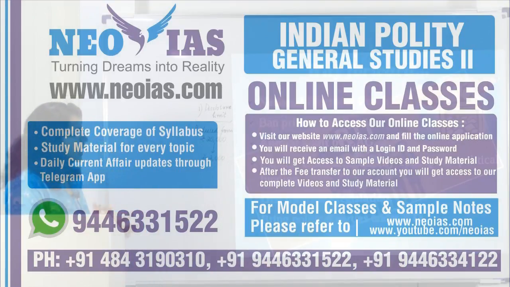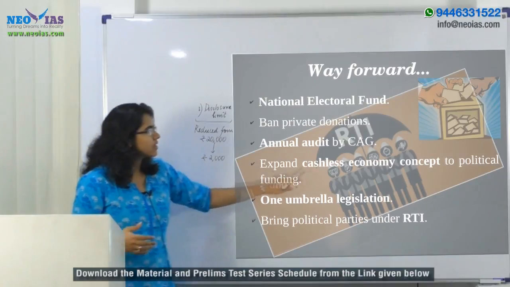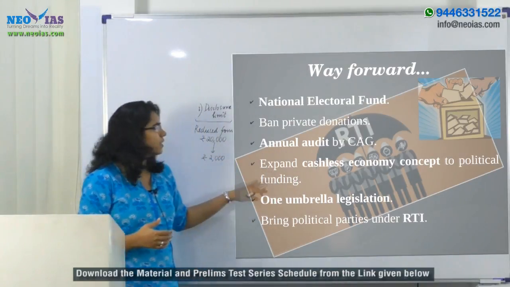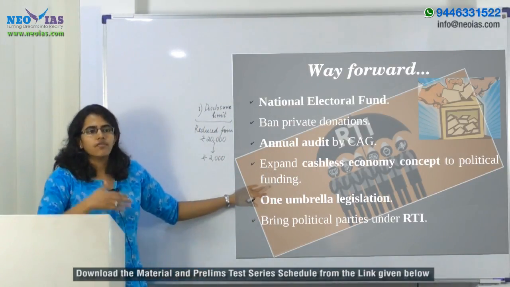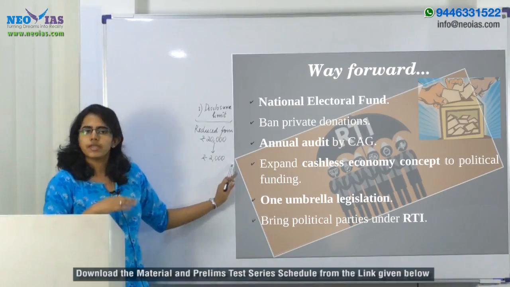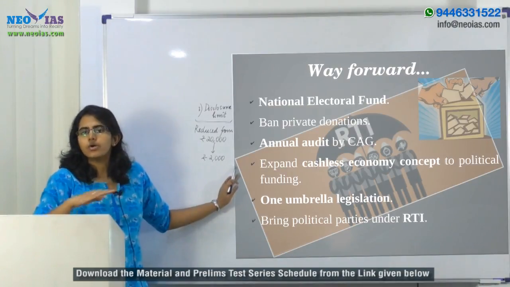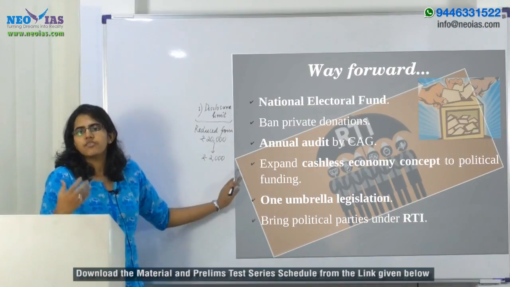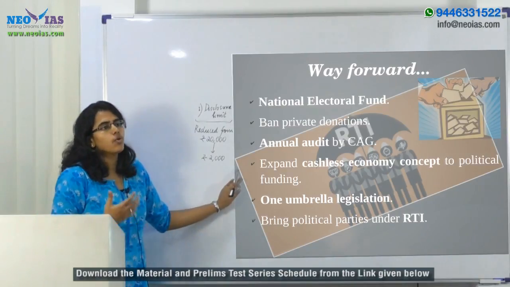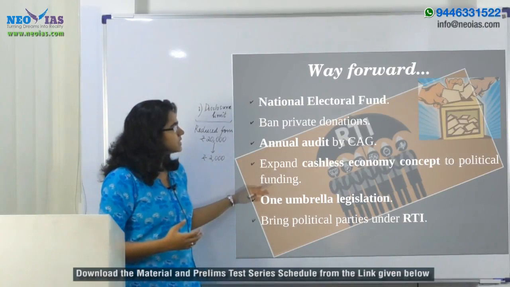So in the case of public funding, we need to expand the cashless economy concept to political funding also. Even this 2,000 disclosure limit can be done away with, and political funding can be made totally digital. That is the next suggestion.